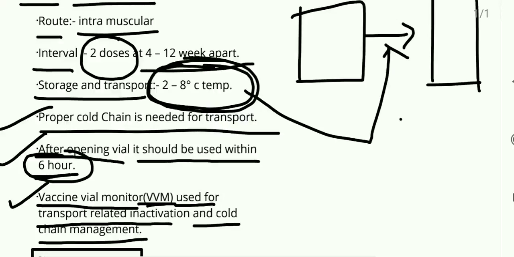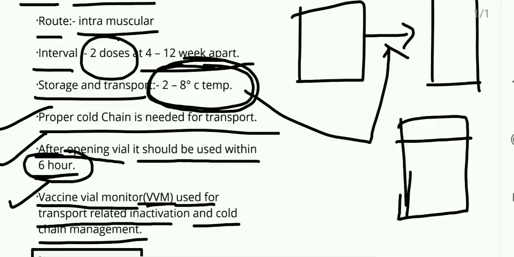Okay, suppose this is the vial of Covaxin or Covishield, which has a symbol known as the VVM, a circle of light color with a square inside. When the color of the square becomes similar to the surroundings, or becomes dark, then the vaccine is not useful.